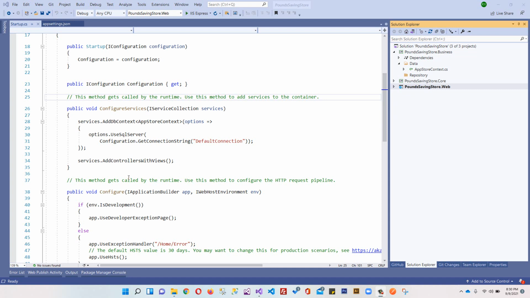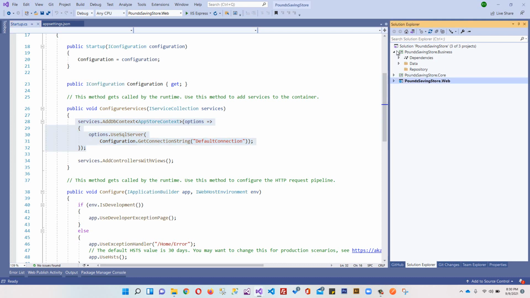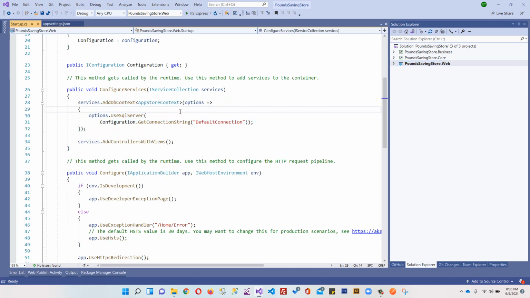And in the previous video, we have set up this connection string section. And in this video, we are going to create our models. So let's get started. After a long journey, we have set up our project layers, connection string, and all the default things we have already set up. Now it's time to create our models, which will be